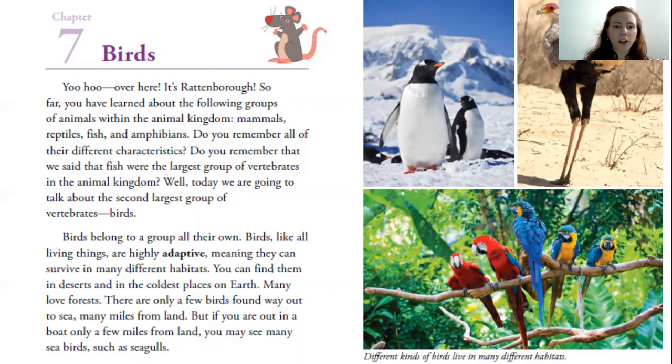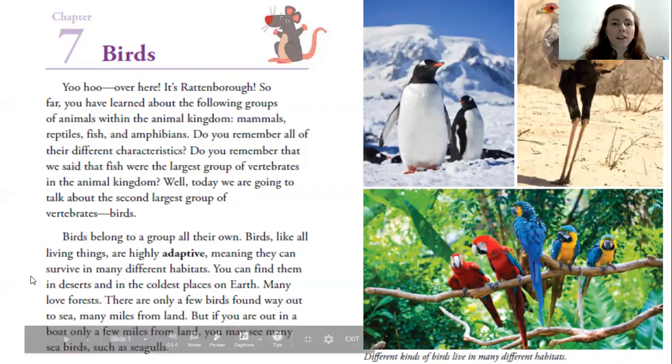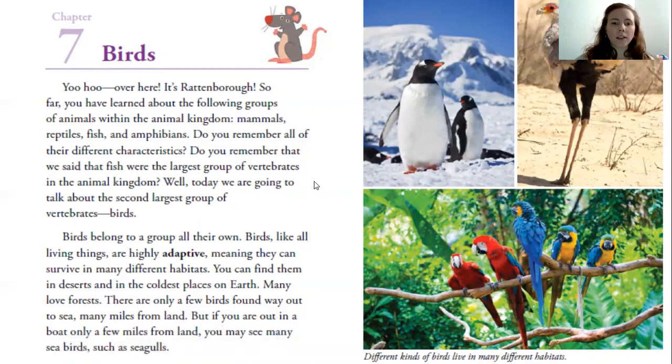Birds belong to a group all their own. Birds, like all living things, are highly adaptive, meaning they can survive in many different habitats. You can find them in deserts and in the coldest places on Earth. Many love forests. There are only a few birds found way out to sea, many miles from land. But if you are out in a boat only a few miles from land, you may see many seabirds, such as seagulls.